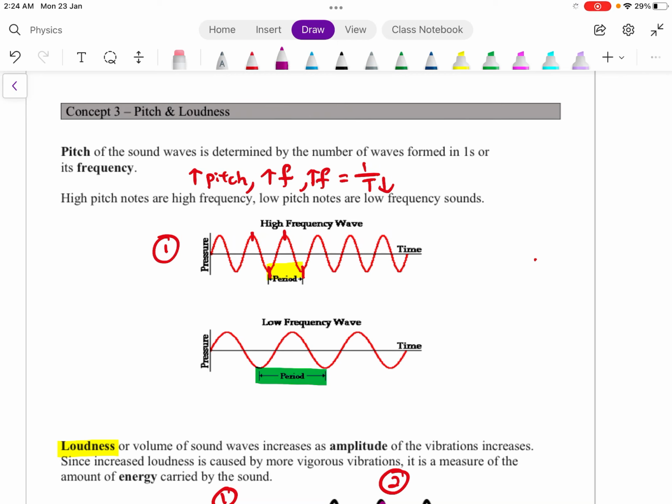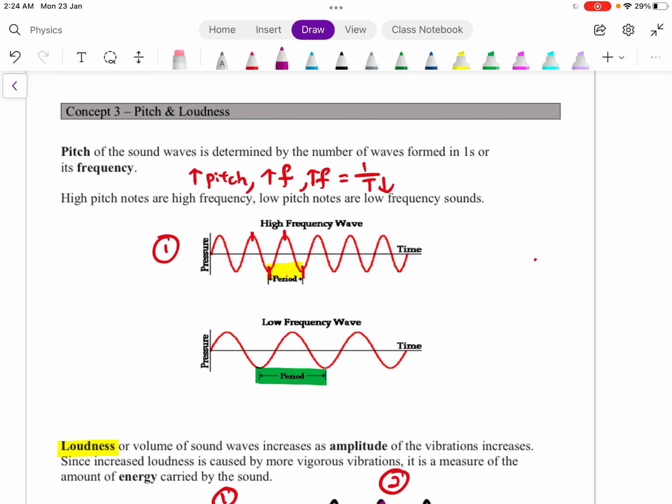For the second, it is your low frequency wave, or what we call low pitch. For a low pitch wave, the frequency will be low. Since frequency is low, and frequency equals 1 over period, your period must be large. You can see that the period here is rather large compared to the high frequency wave.